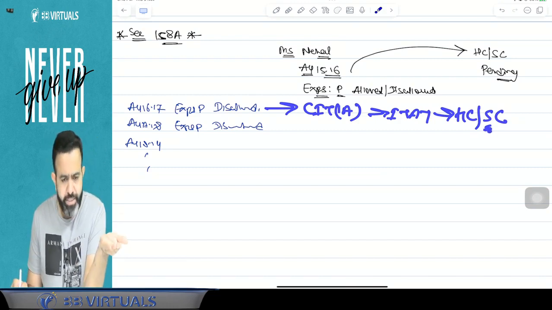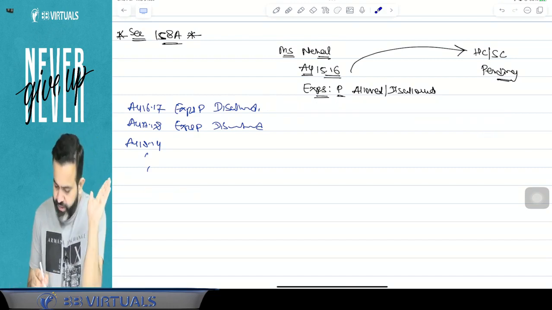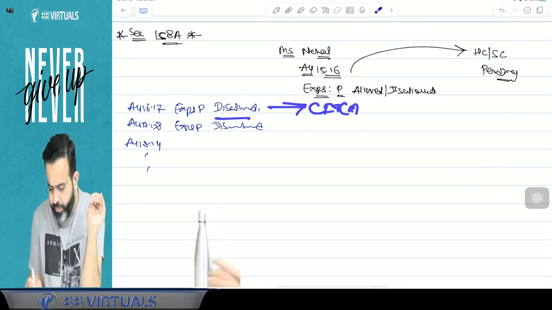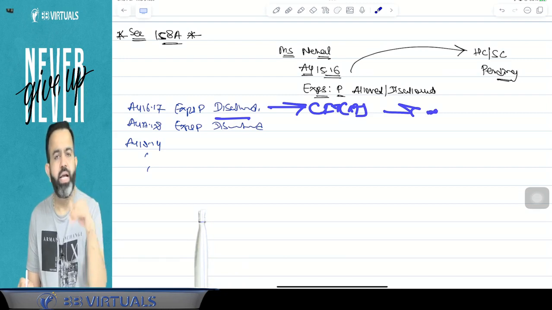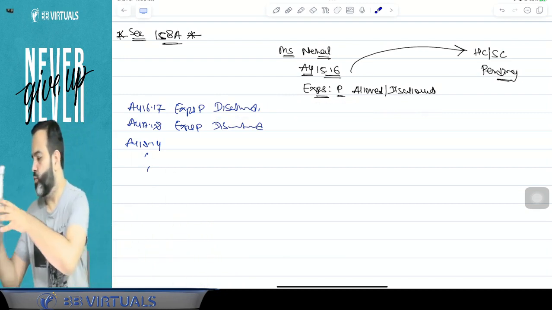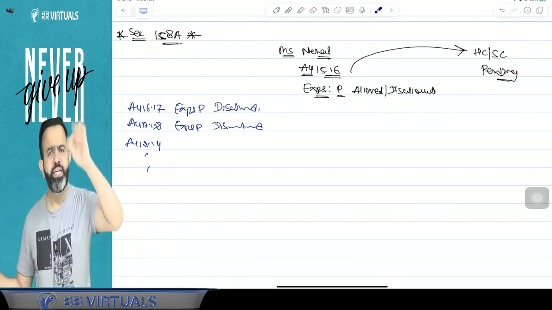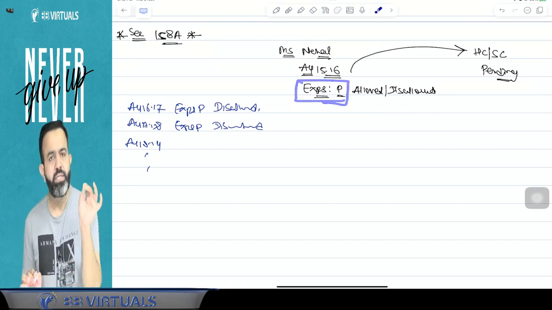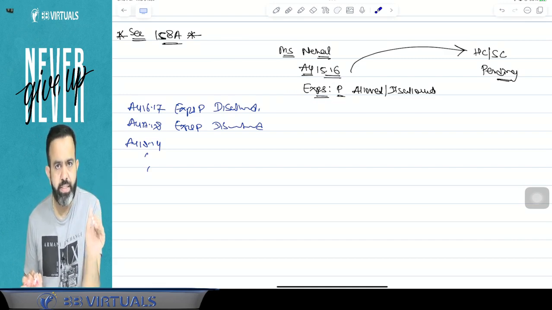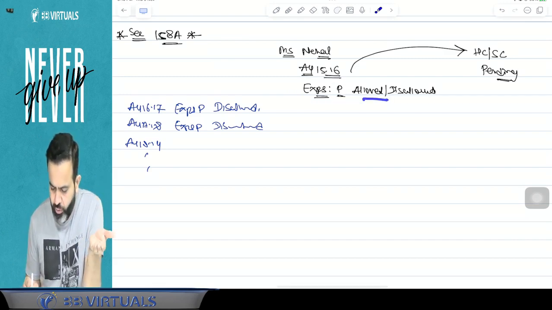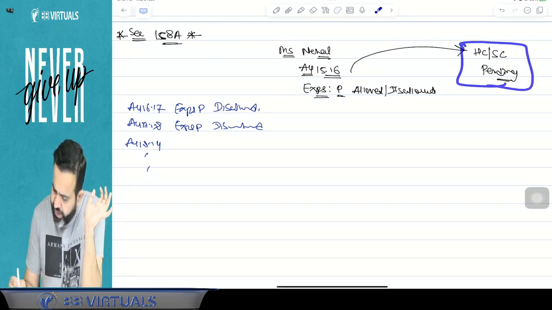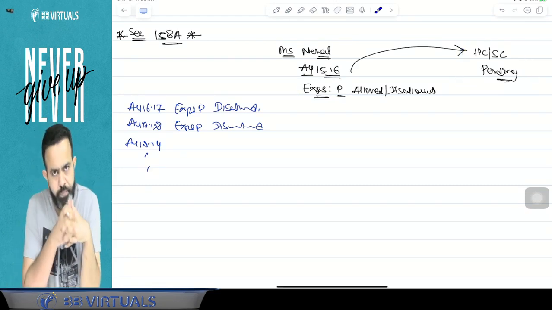So every year what happened? AO disallowed the expenditure, the assessee files an appeal to the CIT appeal, after that ITAT appeal, after that High Court appeal, after that Supreme Court appeal. So every year there is a repetitive appeal on the same matter, and that matter is related to expenditure P. The assessee says this expenditure should be allowed, the department says it should be disallowed, and this matter is already pending with the High Court or Supreme Court.